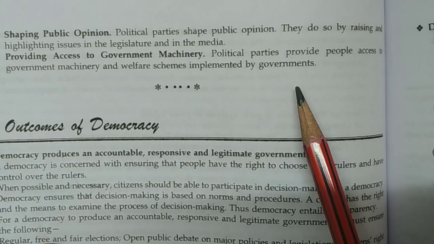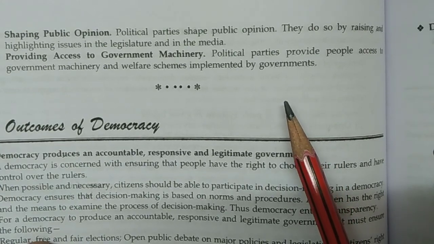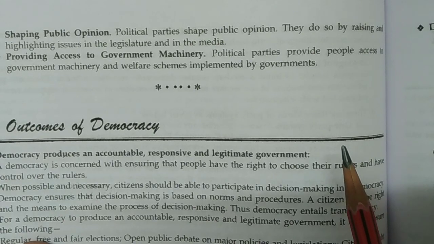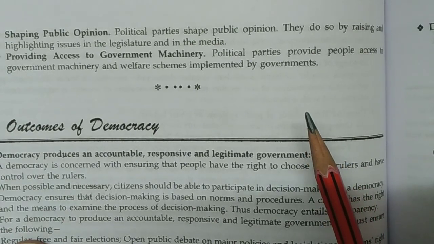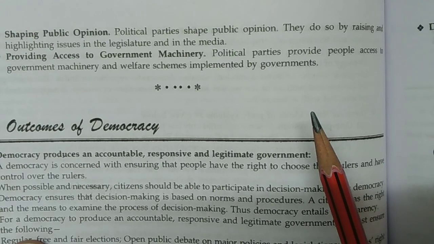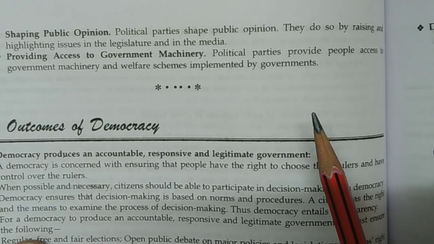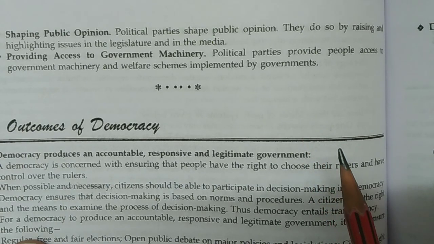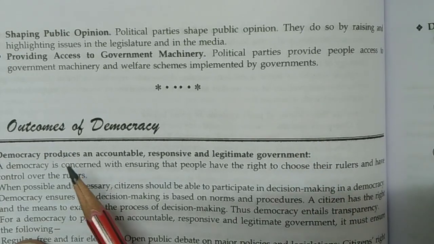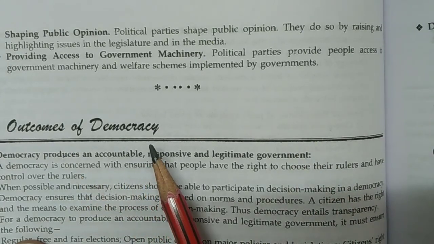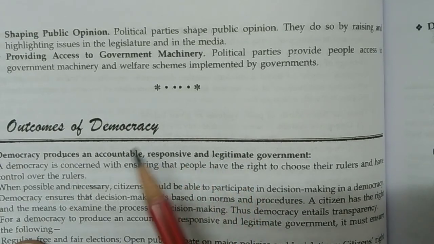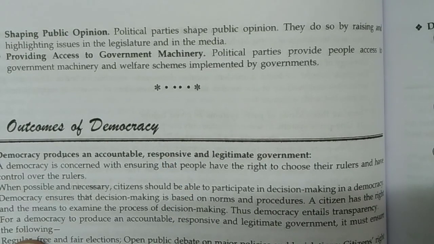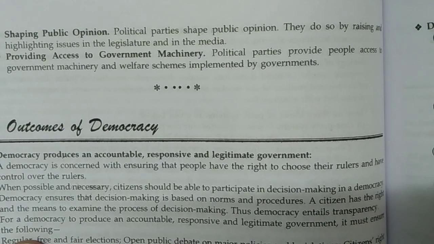Thus, we have completed this chapter, and before these chapters, I have completed all those important chapters from political science, and all those very important chapters from economics. And I have made a series where I'm going to complete and command all the chapters from social science. So now this is the last chapter of political science which is left. I will come in my new video, and then we can discuss this chapter, outcomes of democracy. So till then, keep revising and observe all this important content. It is very important for your examination. So keep revising.